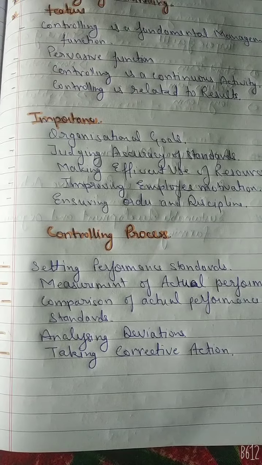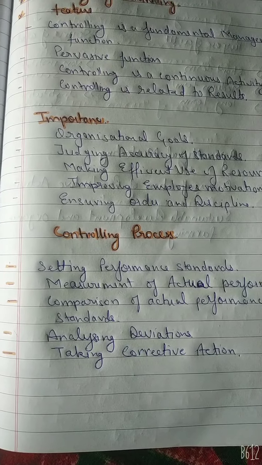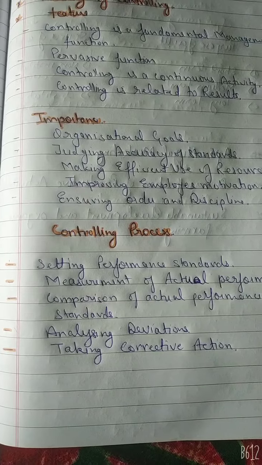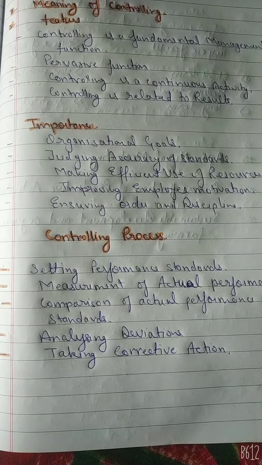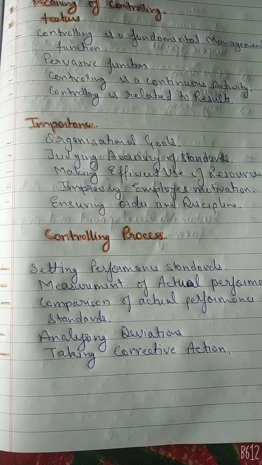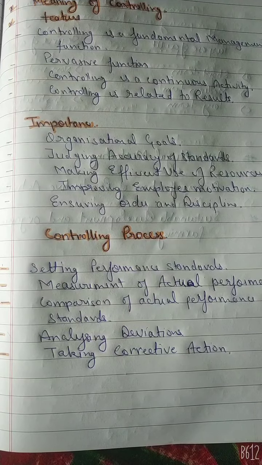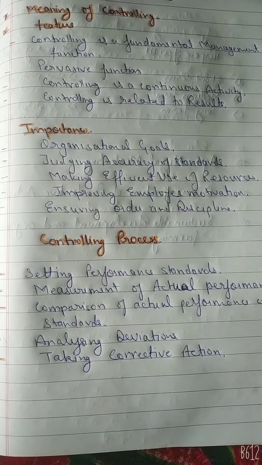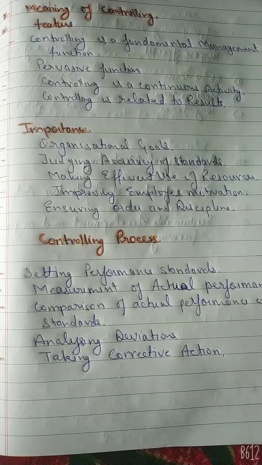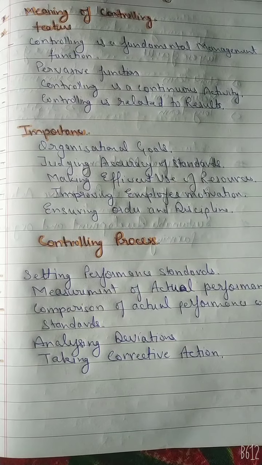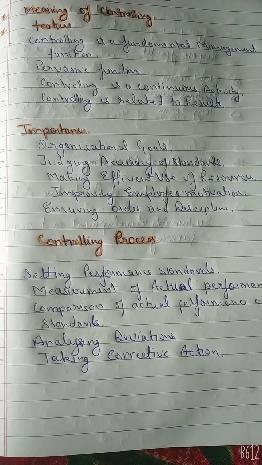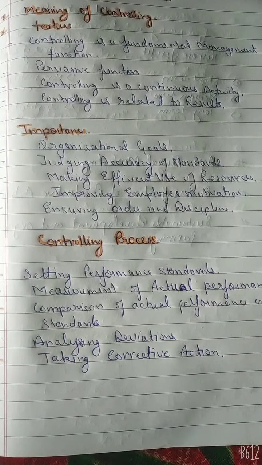Now we discuss the first, setting performance standard. The first step of controlling is to set performance standard. Standards are those criteria on the basis of which the actual performance is measured. They are the standards which tell individuals and departments about their destination. A manager evaluates the actual performance on the basis of these standards and finds out the deviations.